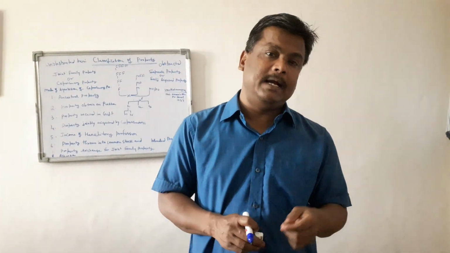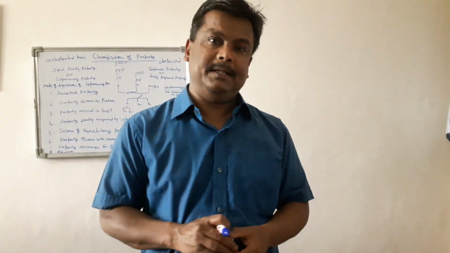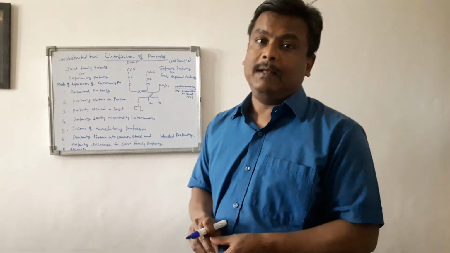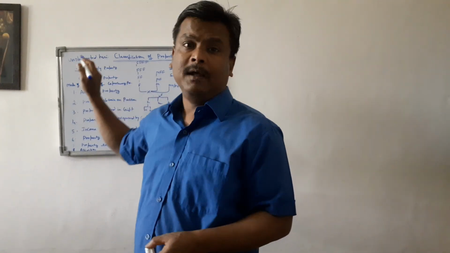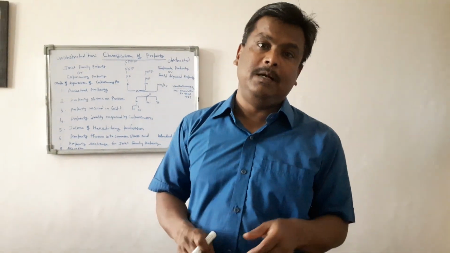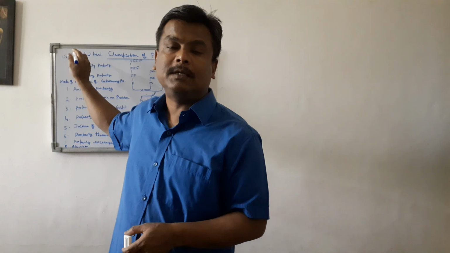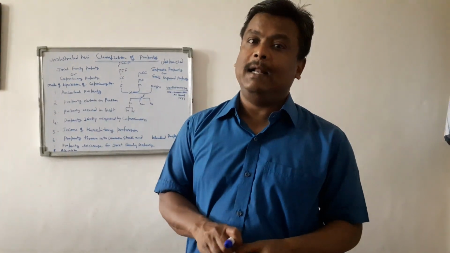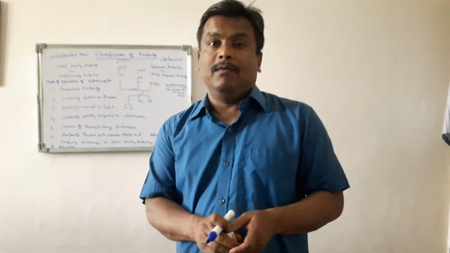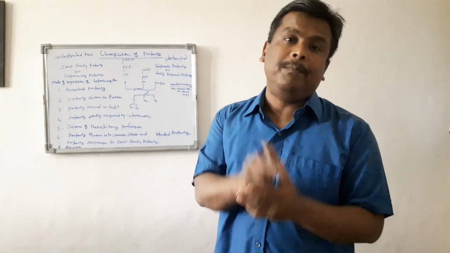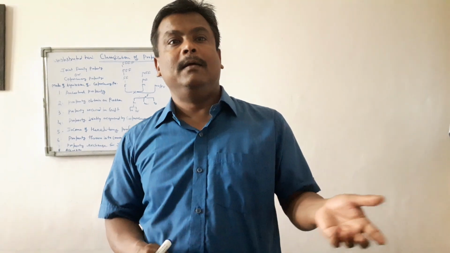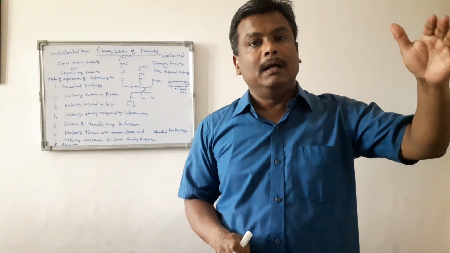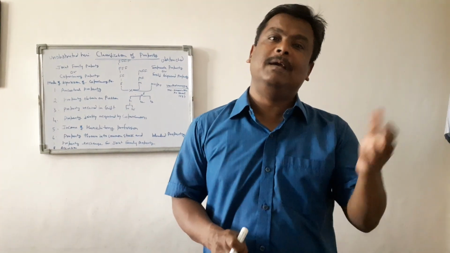Second important feature is that by birth a person acquires the right over the coparcenary property. That is why it is called unobstructed heritage. Joint family property or coparcenary property is unobstructed. Unobstructed means without any obstacles. By birth a person acquires his right as a coparcener. But once it is proved that it is not a joint family property, it is a separate property, then the person who owns this kind of property will have an exclusive right over the separate property.